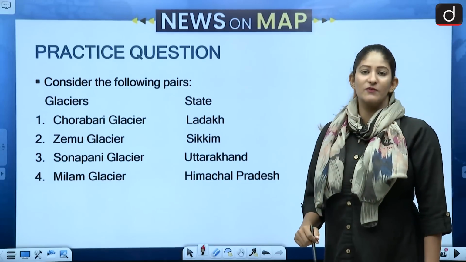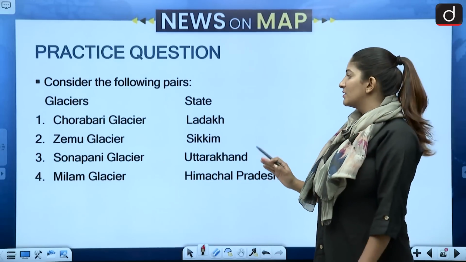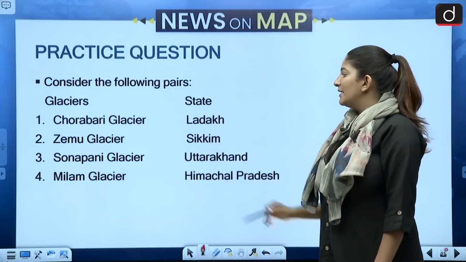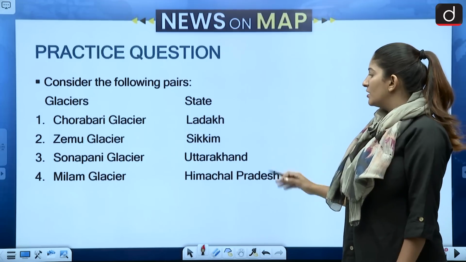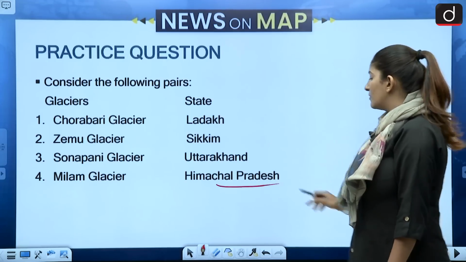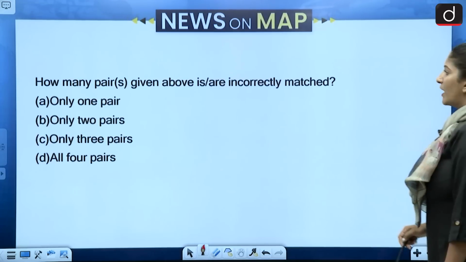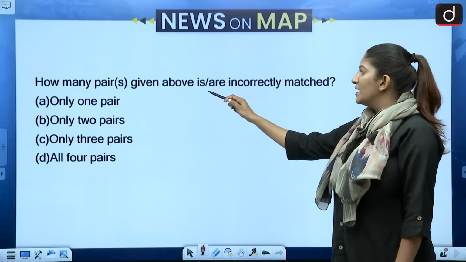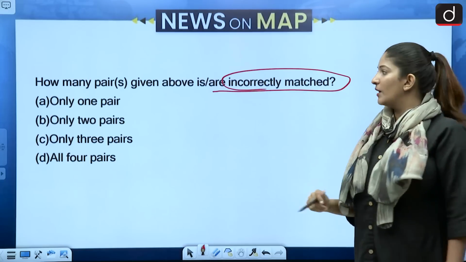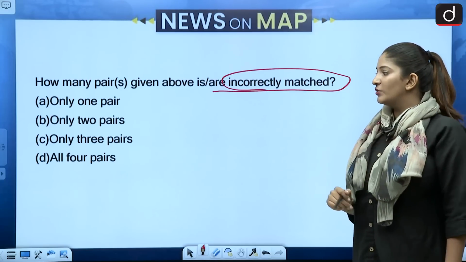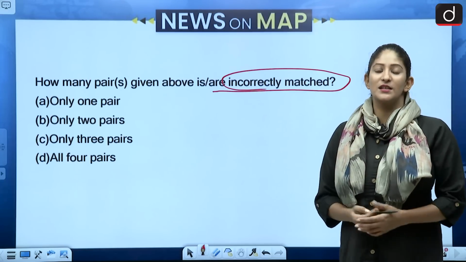Consider the following pairs. We have to match the glaciers with the states to which they belong. Chorabari Glacier, Ladakh; Zemu Glacier, Sikkim; Sonapani Glacier, Uttarakhand; Milam Glacier, Himachal Pradesh. So here, what do we have to see? How many pair or pairs given above are incorrectly matched. Don't get confused, okay? Only 1 pair, 2 pairs, 3 pairs or all 4 pairs. So that's it. Answer it correctly.